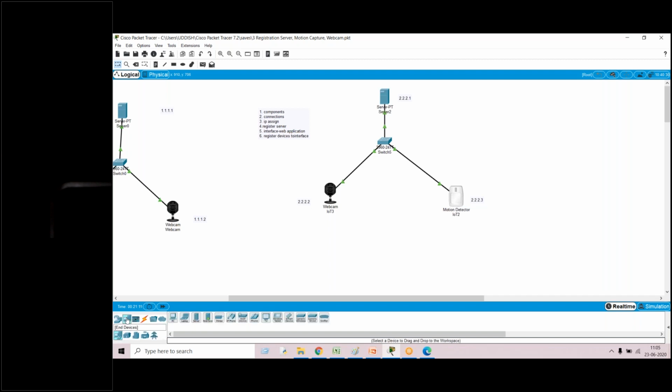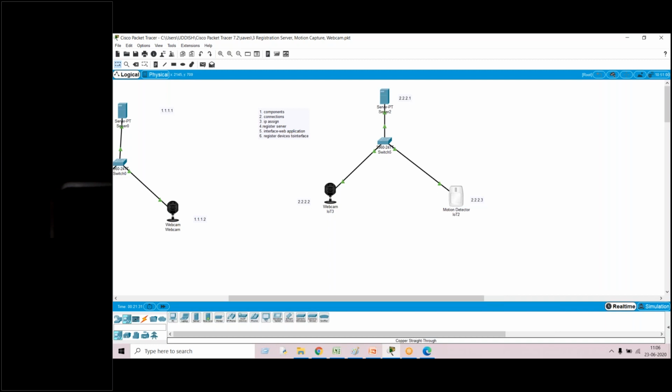Where can I find server? Server, again same thing, go to end devices. In the end devices, in the top itself you can see there is server. I mean, in the last example, wherever you have found smart device, smartphone, from there you can choose the server. PC, laptop, server are available.